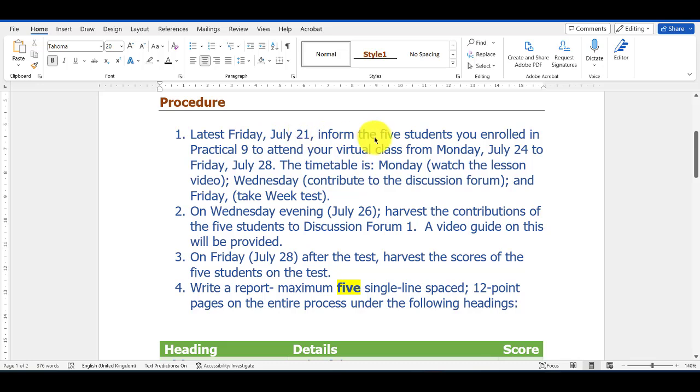you should inform your 5 students. Some people told me they have more. Great. Tell them to enroll for practical 9, and that by Monday next week, July 24th, 2023, they have to start attending classes. And the timetable is straightforward.